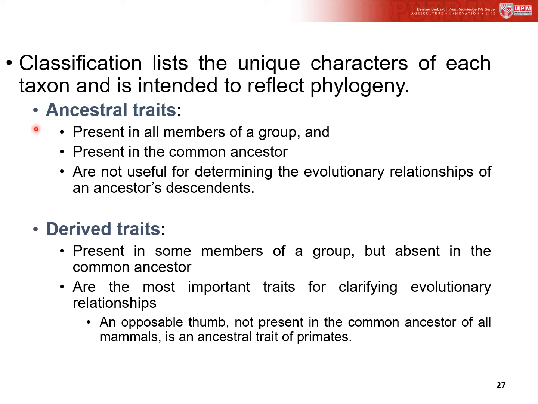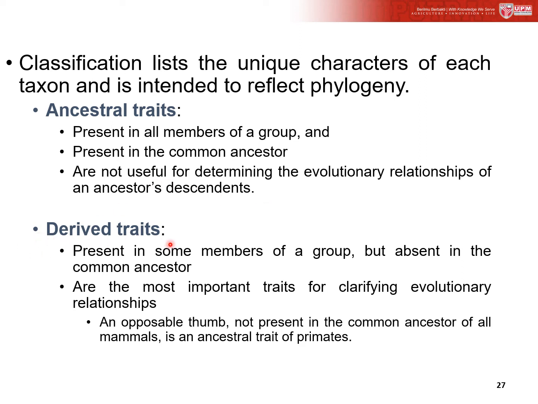The first one is the ancestral traits. Ancestral traits are present in all members of a group and also in the common ancestor. Ancestral traits are not useful for determining the evolutionary relationships of an ancestor's descendants.